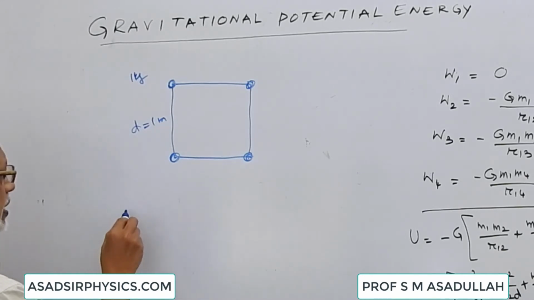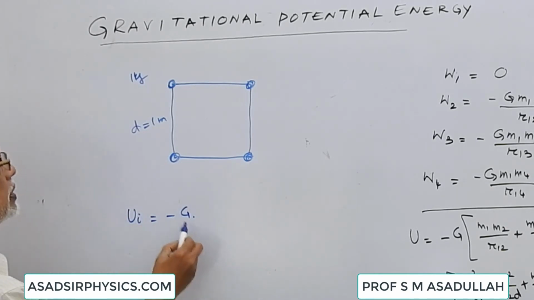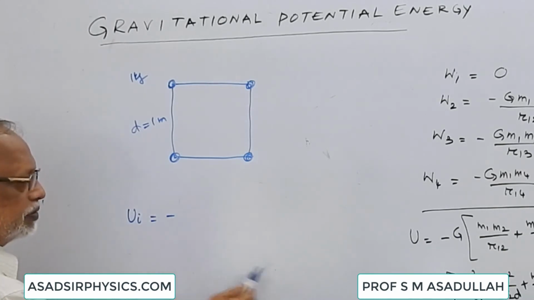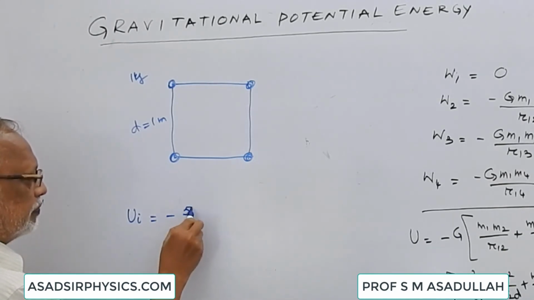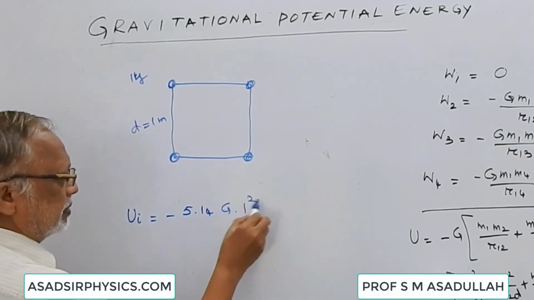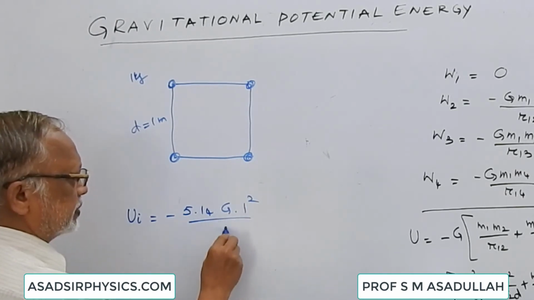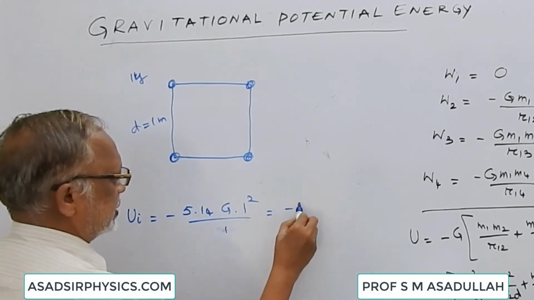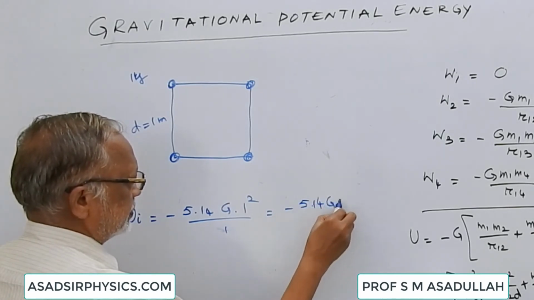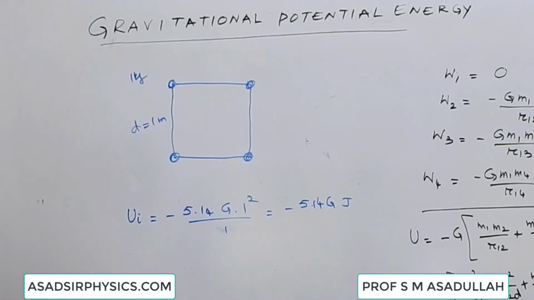The initial potential energy Ui is equal to minus 5.14 G m square by d, that is 1. So this is equal to minus 5.14 G joule.